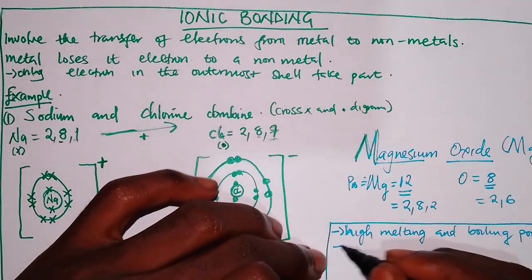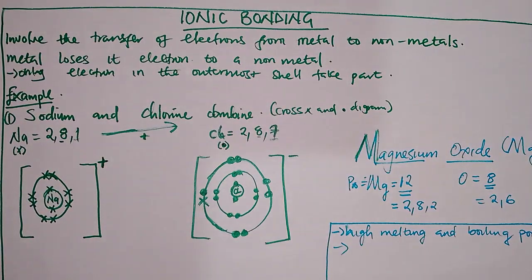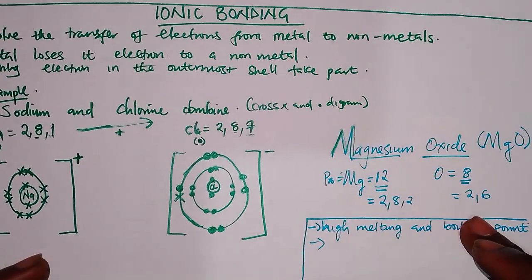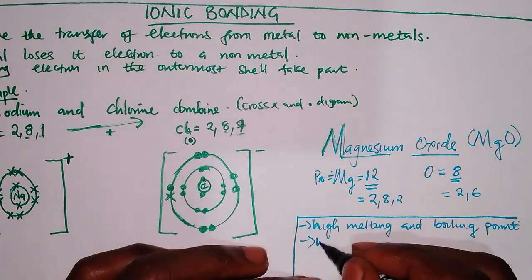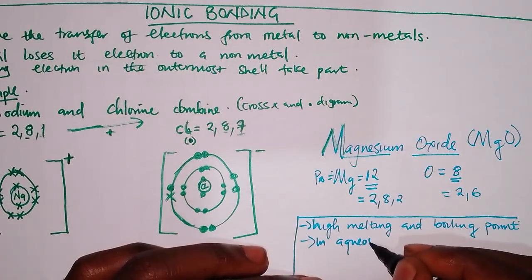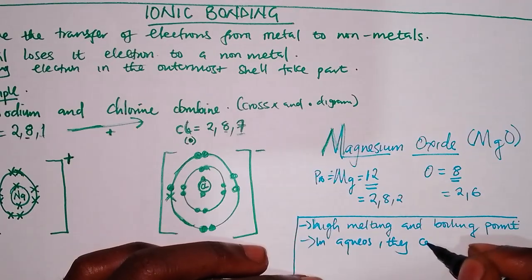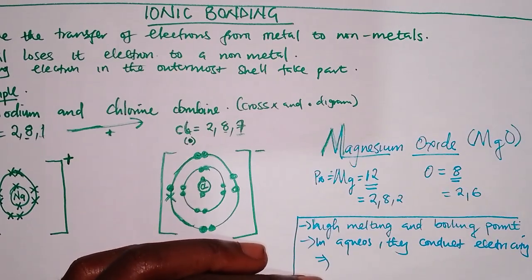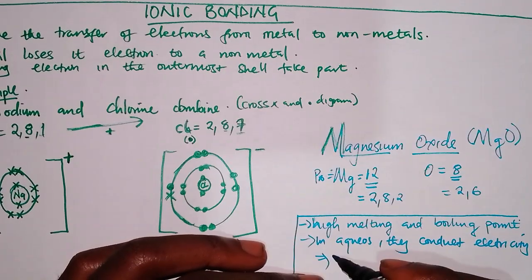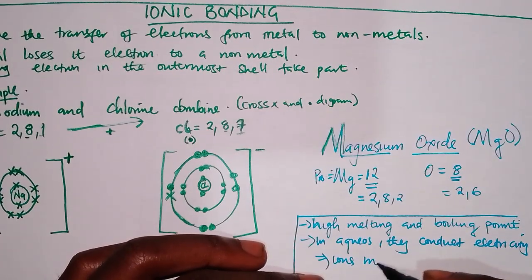That's the first property. This is because the positive and negative charges have a strong force of attraction between them, so they are difficult to break. The second thing is that in aqueous state, they conduct electricity. Why do they conduct electricity in aqueous state? Because the ions move freely.